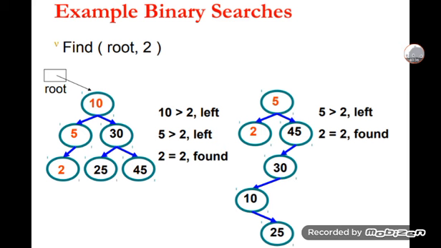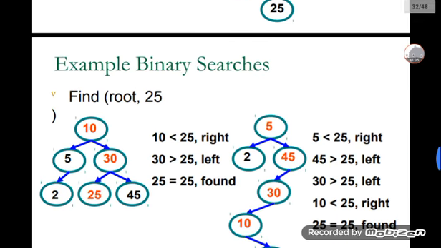In this, 5 will be divided into 2 and 45. Whenever 5 is greater than 2, that is the left, and then 45 you have to take. In that, you have to take the 30 after the 10, and then 25 will be there. Then only 2 is equal to 2, found, which is an example of binary search.